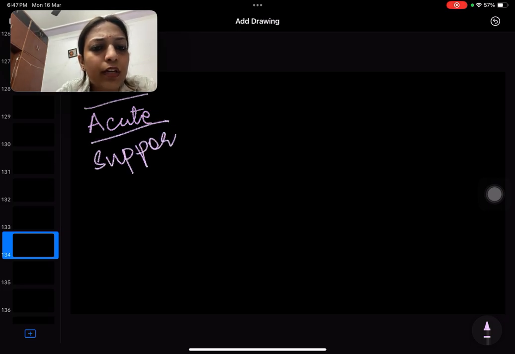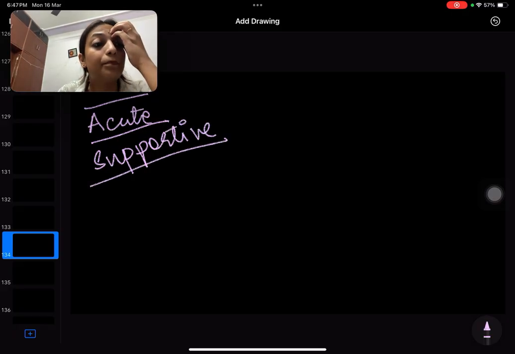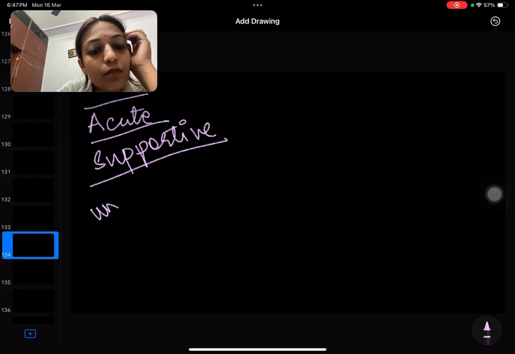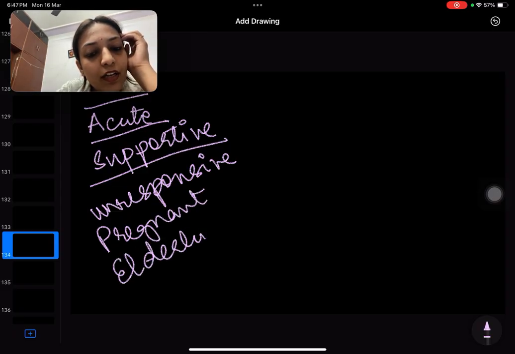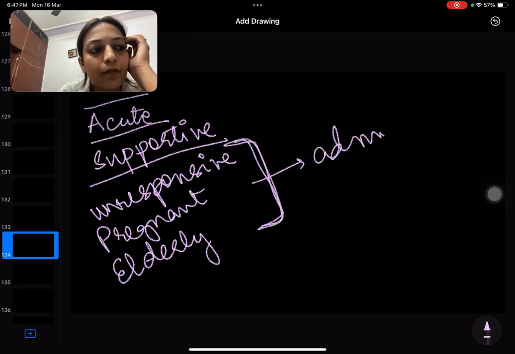So if a patient presents with acute hepatitis, we will give supportive treatment, because that is the only treatment, right, for acute hepatitis. The liver will heal on its own, right? If the patient does not respond to treatment, if the patient is a pregnant lady, if the patient is an elderly person, these are the spectrum of patients where you have to admit the patient, right?